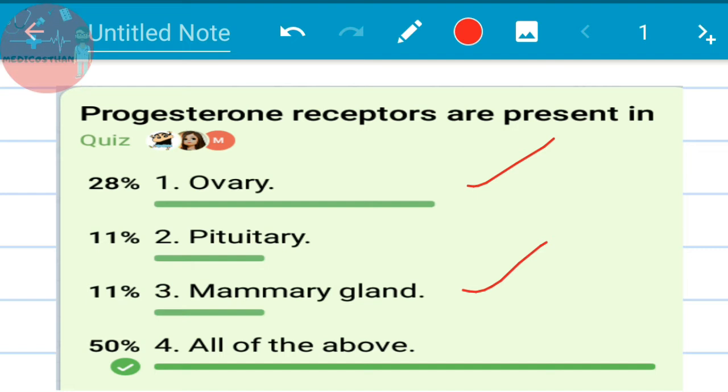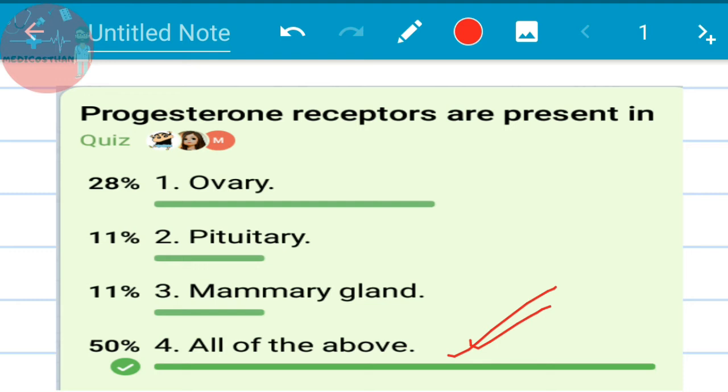Very easy. If you can guess that it is present in both ovary and mammary gland, then easily you can understand that all of the above is a better option to go with. Even if you don't know whether it is present in pituitary or not, you can easily guess from your knowledge that if progesterone receptors are present in both ovary and mammary gland, then obviously the better option to go with is all of the above. So in such a case you can easily guess that all of the above is the right option.